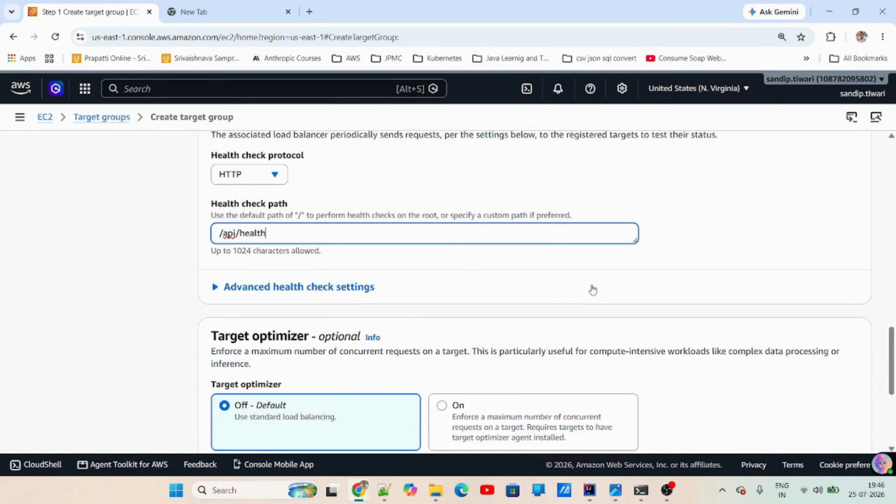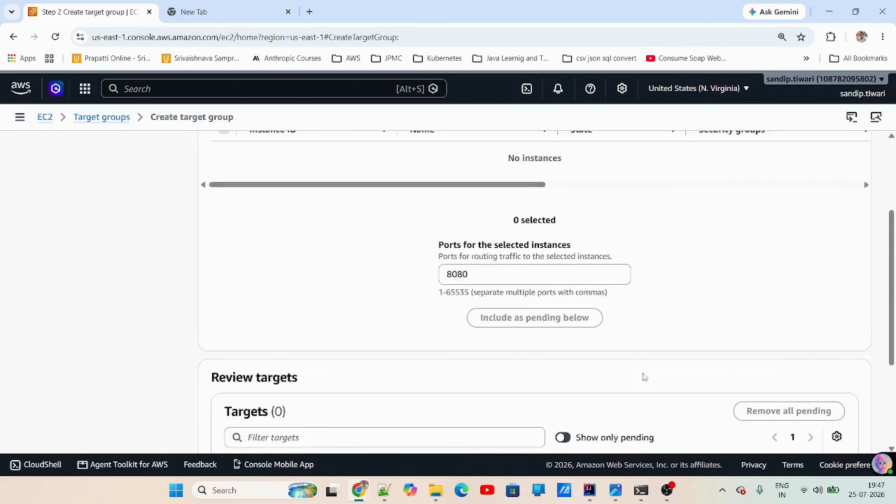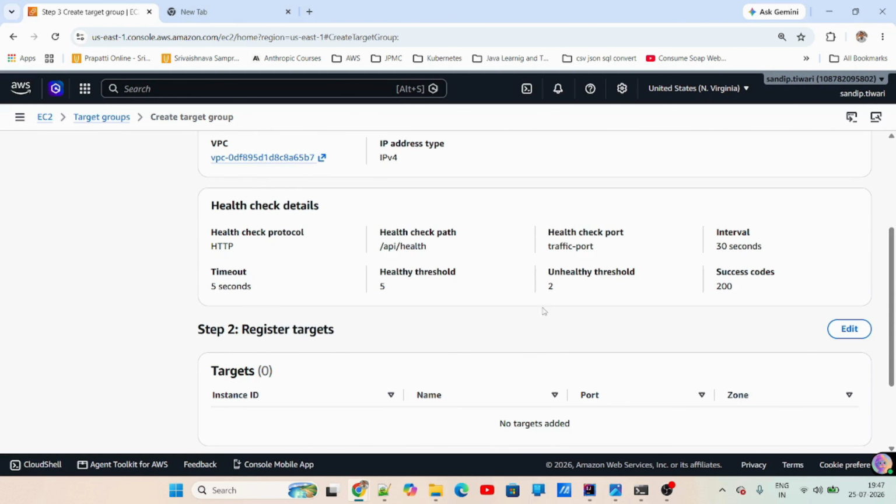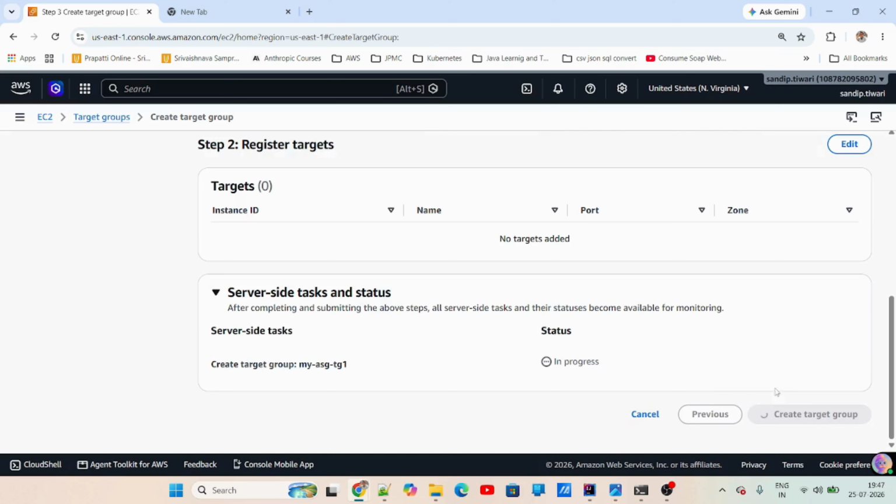This is fine. You go to next. Now, when you're creating a target group for ASG, you just don't mention anything here. Don't add any instances for now. We'll keep it blank. You just mention the port number, your health check URL, etc. That's it, and then you just create the target group.